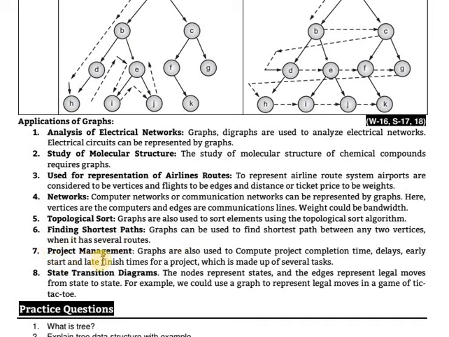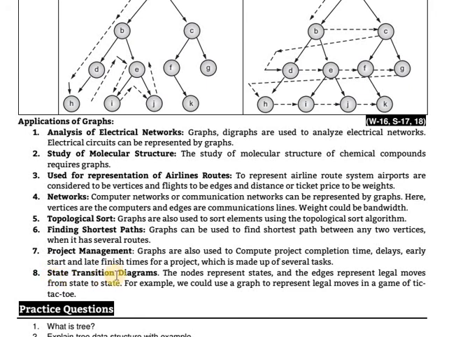Seventh application, project management. Graphs are also used to compute project completion time, delays, and early start and late finish times for a project made up of several tasks. In project management, for any project done on a computer, the graph concept is used: how to start and how to finish are marked in a graph structure.